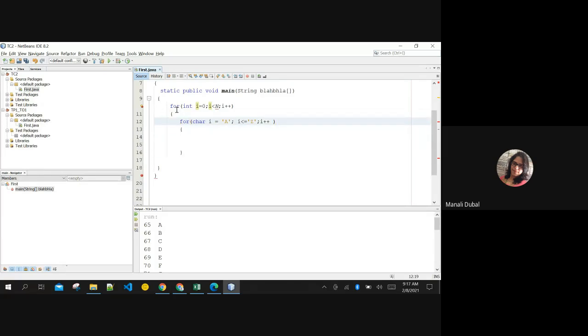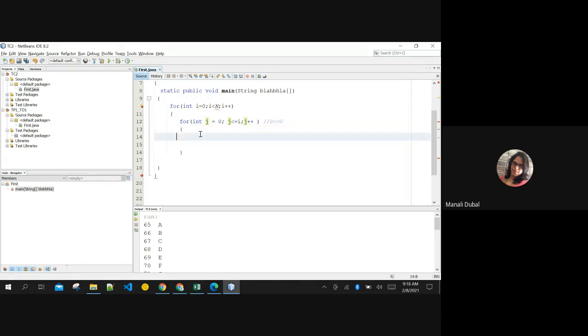Then we can make our inner loop again start with 0 itself. The inner loop should run till I because it's a triangle, right? So for 0, it has to run only one time. So j less than or equals to i, 0 less than or equals to 0. This pattern is clear, right? How to print a triangle? Your inner loop should try to reach till the outer loop, right?